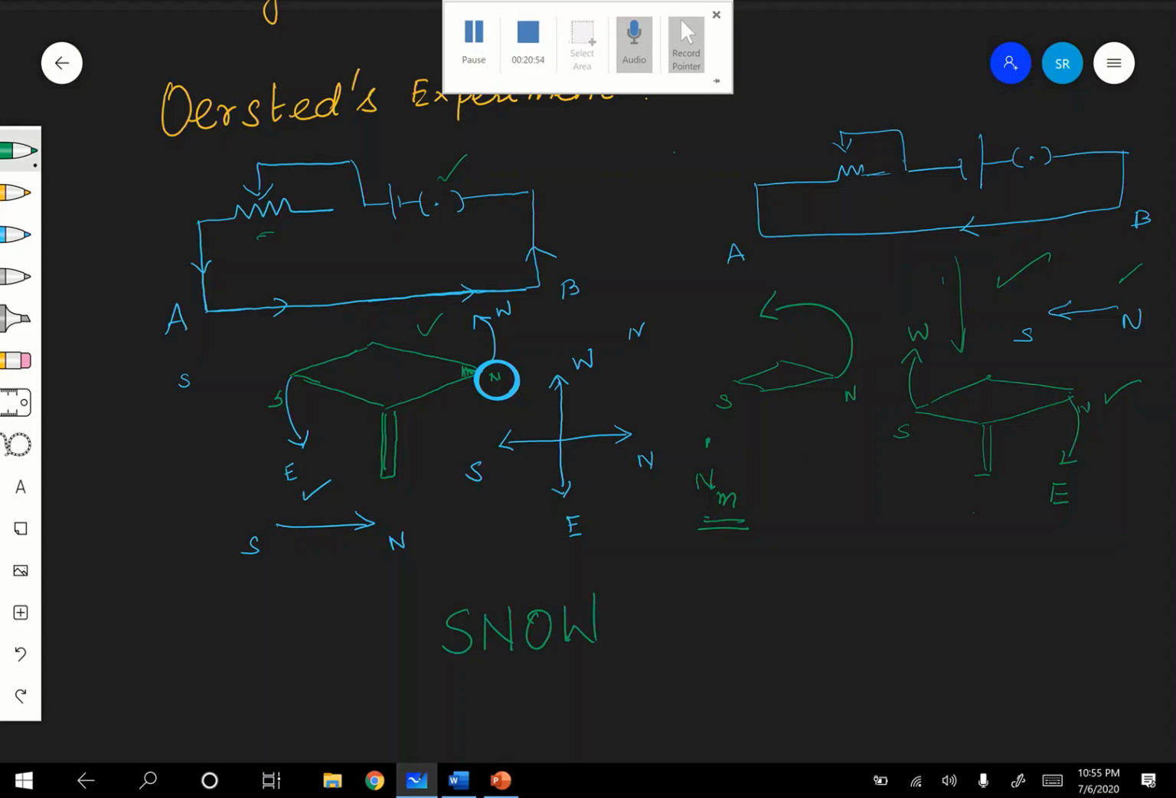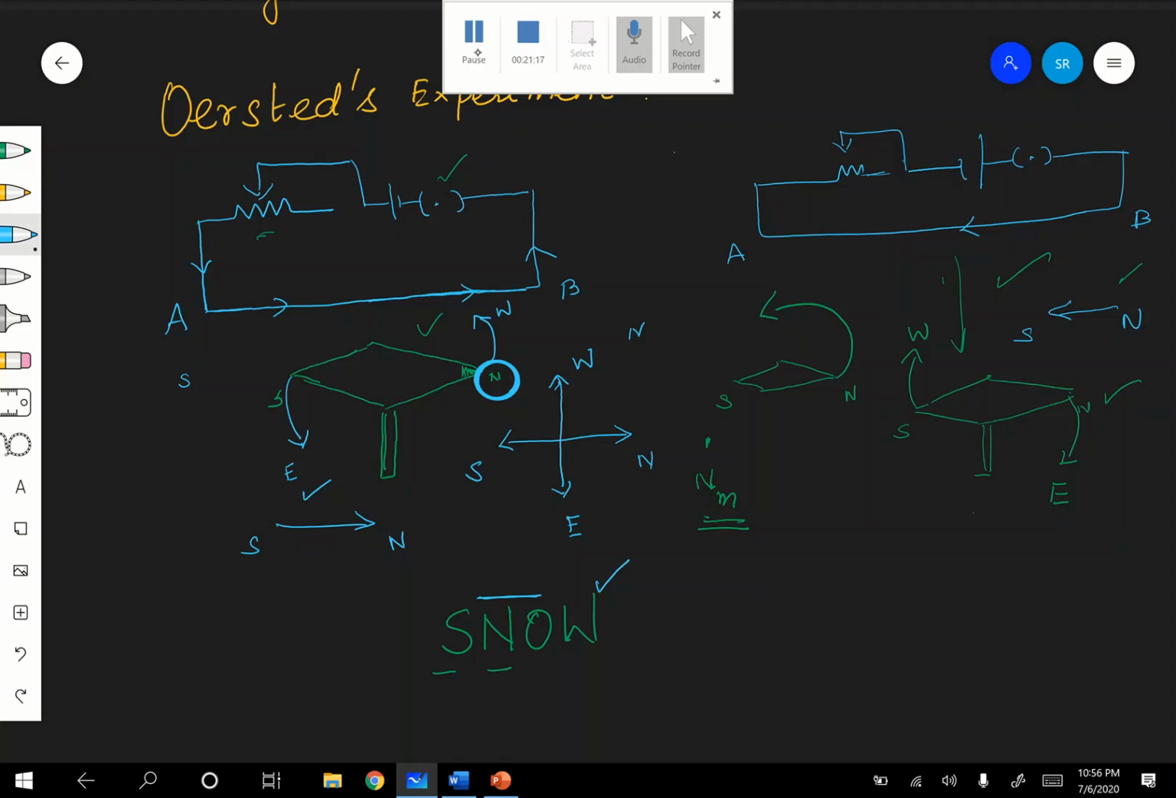What is SNOW? When the current is from south to north, and the conductor is from south to north, then the north pole of the compass needle will be deflected towards west. Correct?